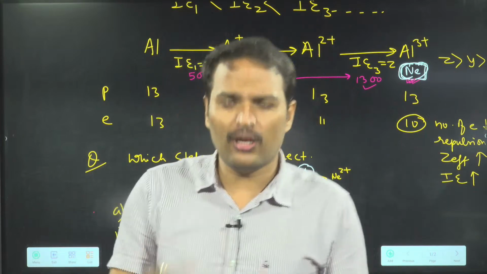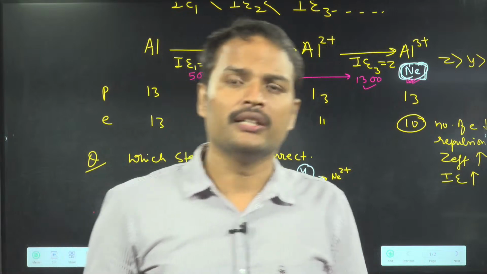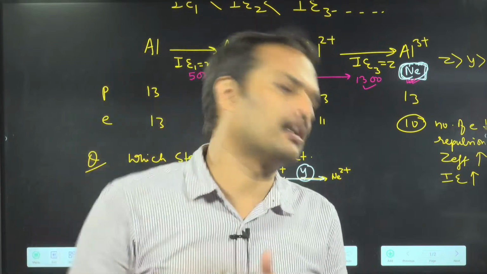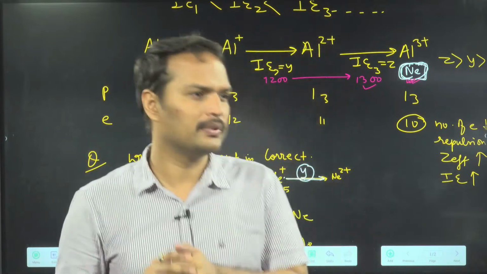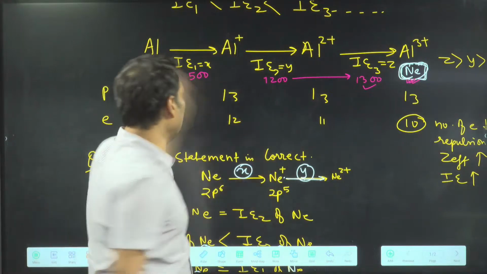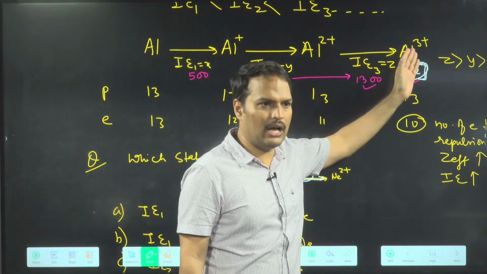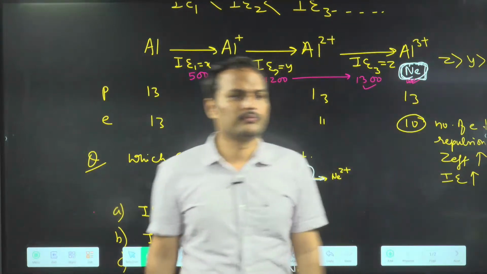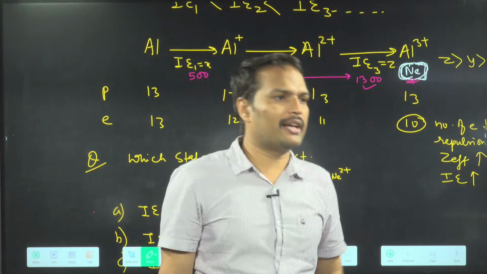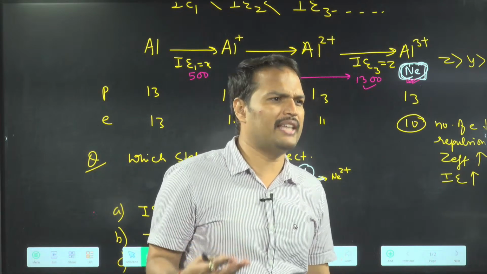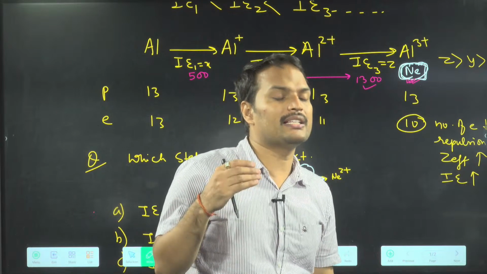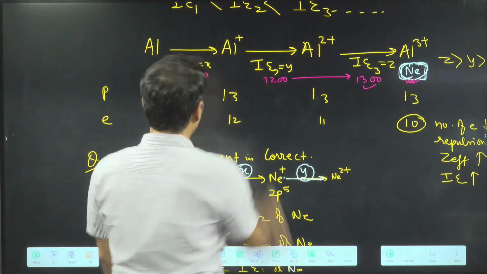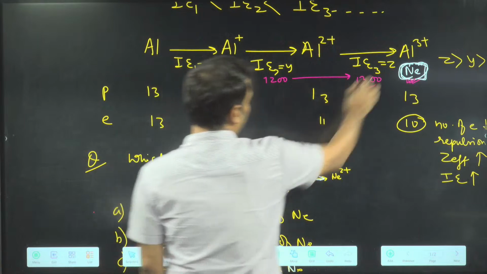Right? So if you are attaining any stable configuration, then what will happen? Ionization energy will still increase, but the increment will not be that much. Got the point now? So in any case, because anyhow it is becoming deficient, Z effective is increasing. Got the point? If you are getting a stable configuration, then we generally say that the increment is less. So see, here the increment was 700, but here the increment is only 100.